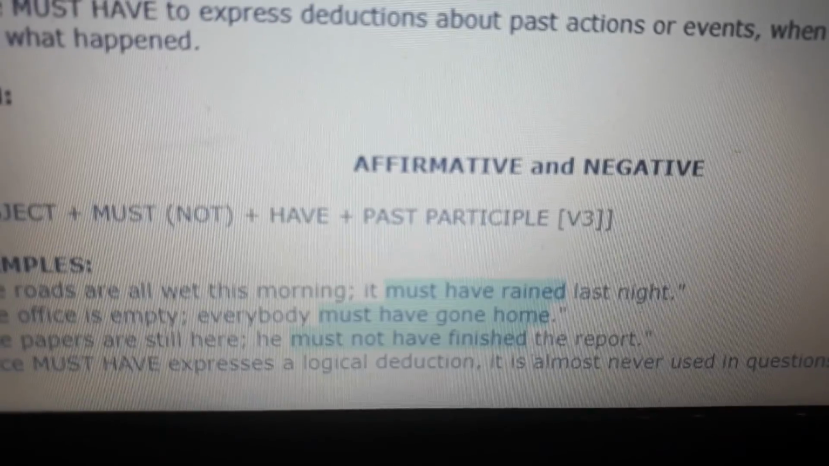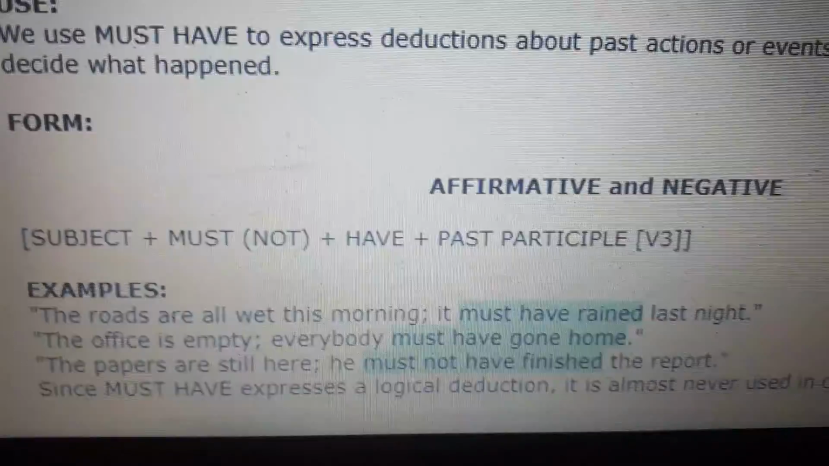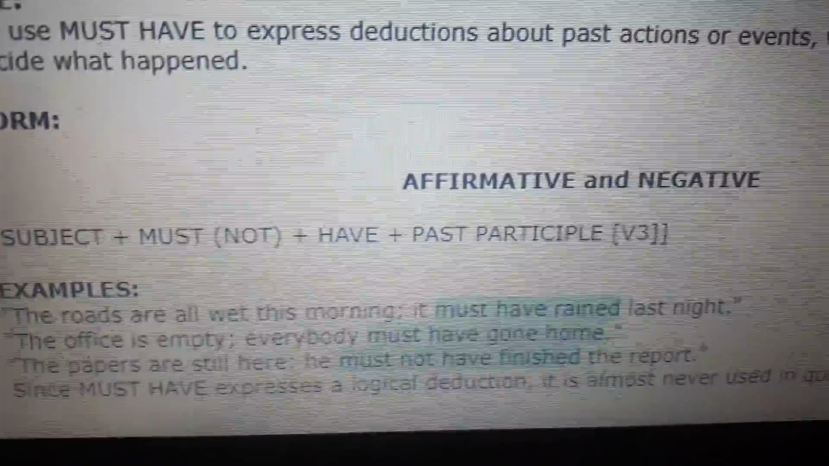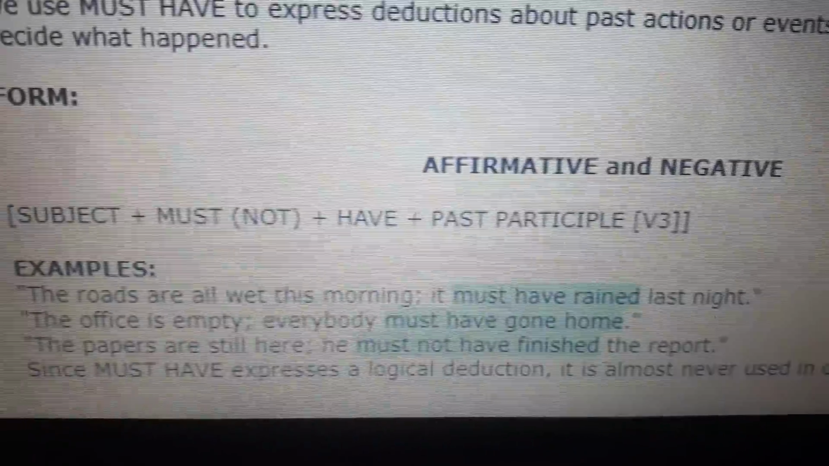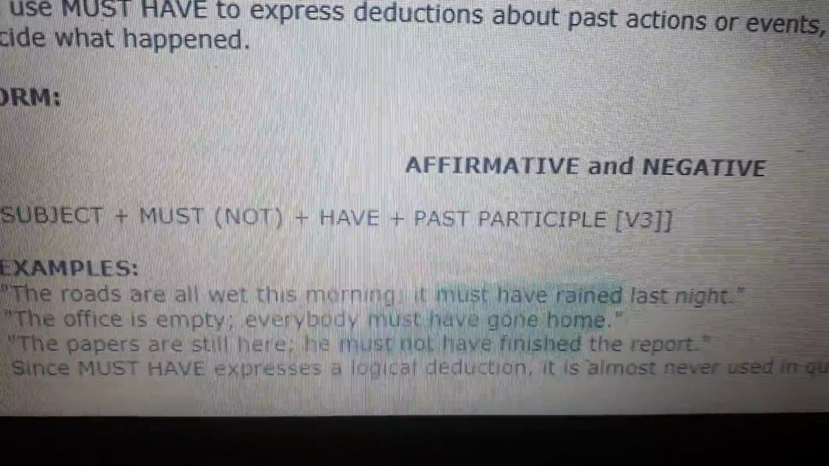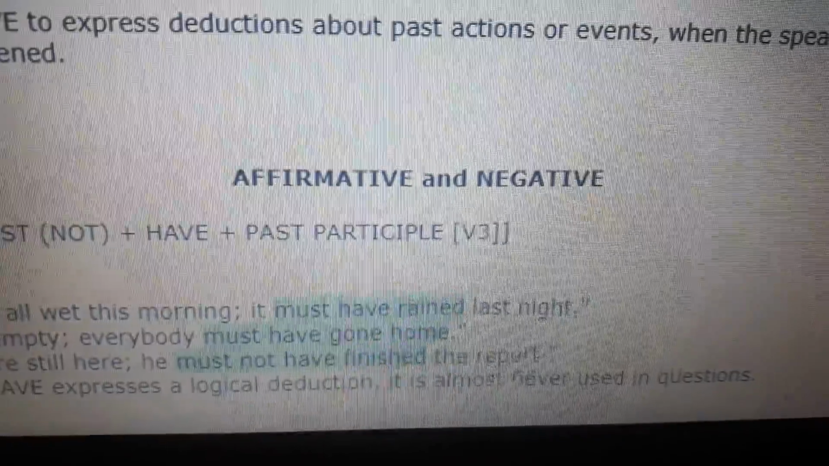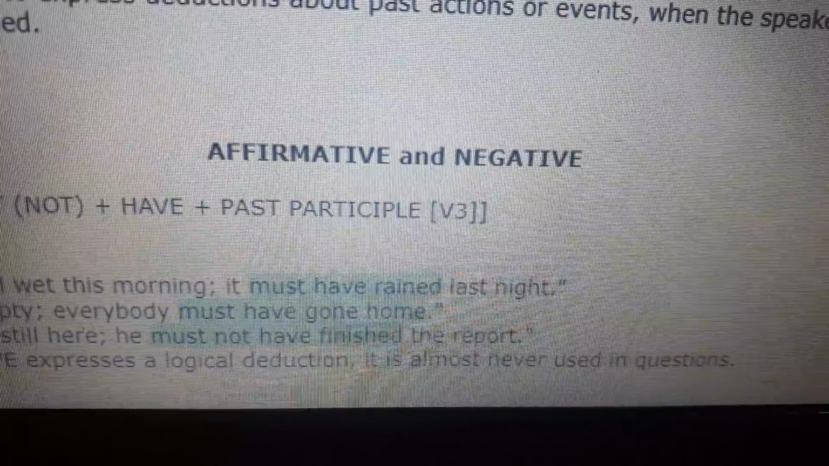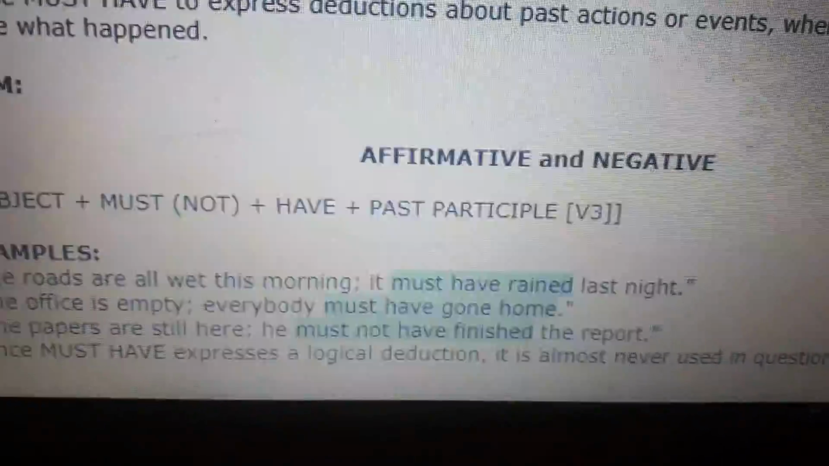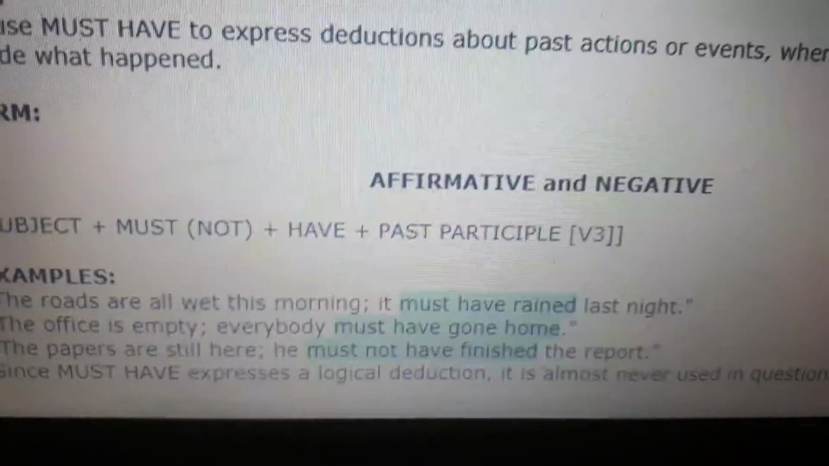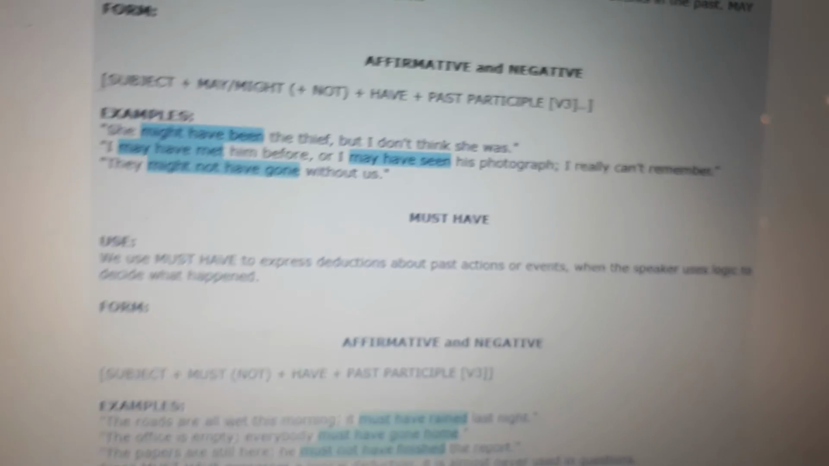The papers are still here. He must or he mustn't have finished the report. Sí, los papeles aún están aquí. Él no ha de haber terminado el reporte. Since must have expresses a logical deduction, it is almost never used in questions. We can use must in questions, but not must have. Got it? Then we have more information.